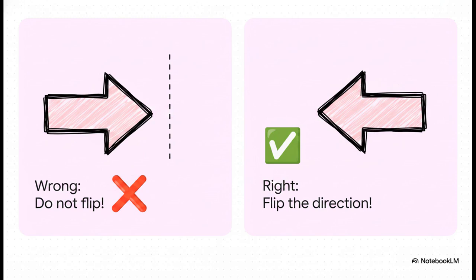All right, trap number 1, dividing by a negative. This is a huge one. When solving an inequality, if you multiply or divide by a negative number, you absolutely cannot just let the sign stay the same. No way. You have to flip the direction. If it was greater than, it suddenly becomes less than. See, multiplying or dividing by a negative sends you to the complete opposite side of the number line, so you have to mirror your mathematical boundary. Just flip the sign. It's going to save you so much frustration.